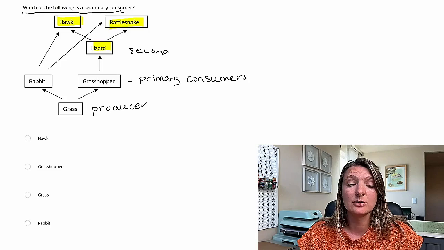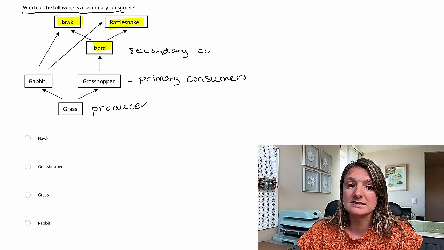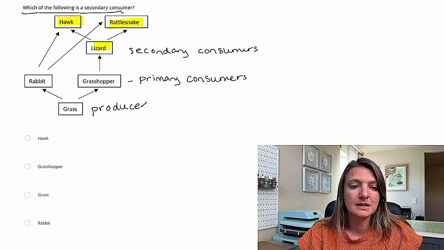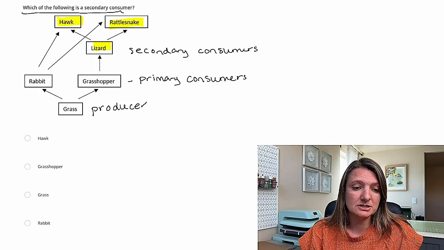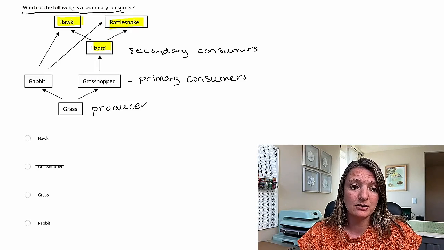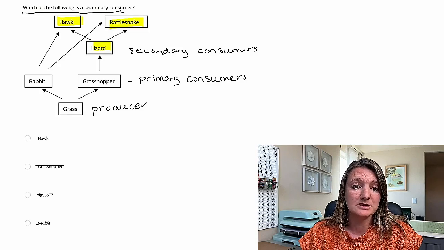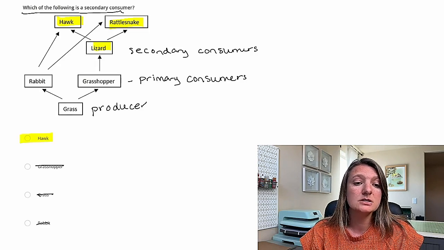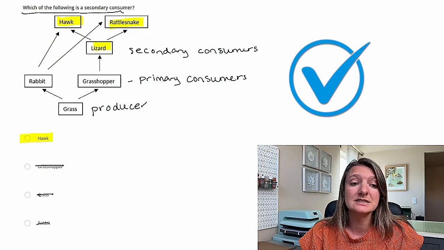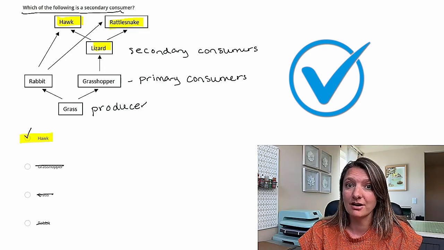So if they ask about either a primary consumer or a secondary consumer, that is the difference. It's between what eats what. So if you look down at our options, we have the grasshopper, that is a primary consumer, the grass is our producer, and the rabbit is also a primary consumer. So we are left with our only secondary consumer, which would be the hawk.